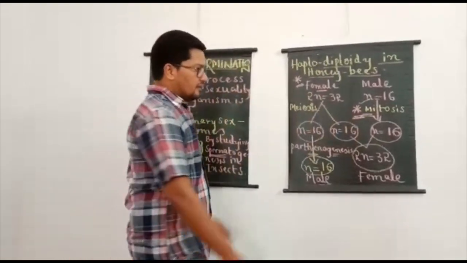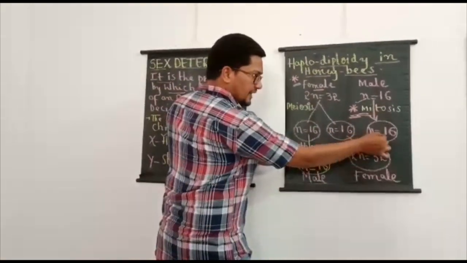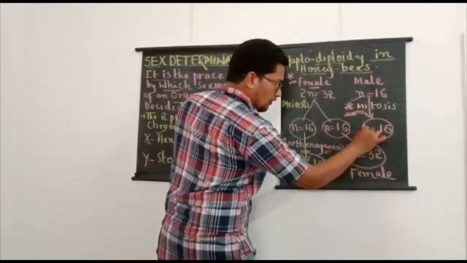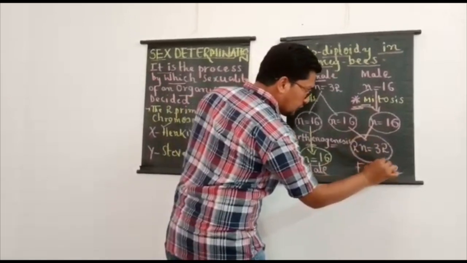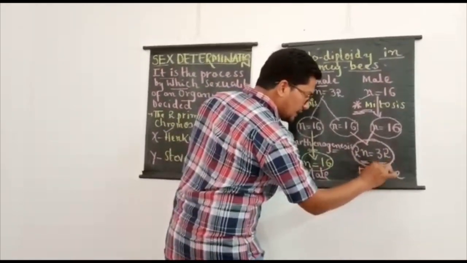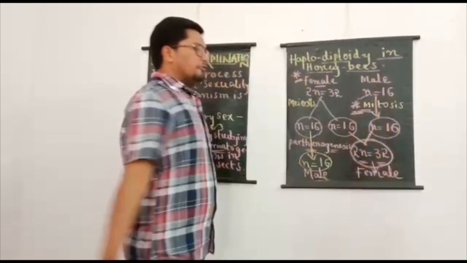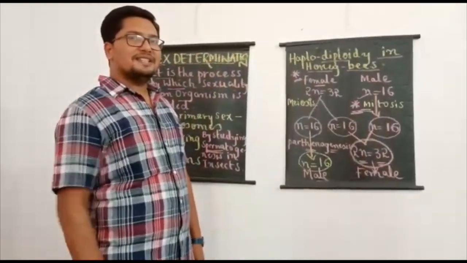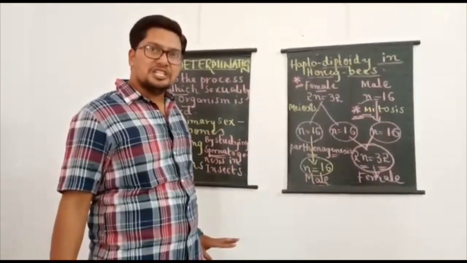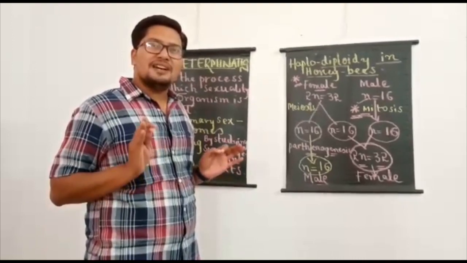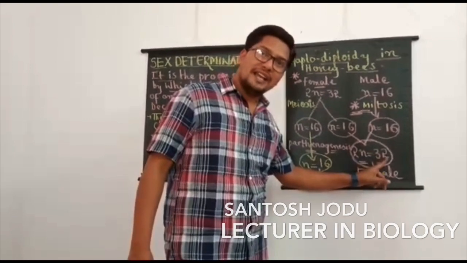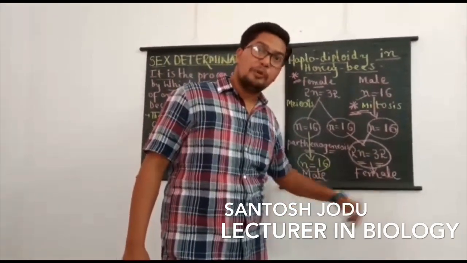Now you can see when this ovum is fertilized by the sperm, what is formed? The zygote is formed, and the zygote, once again, 2n equals 32, and zygotes always develop into what? Female honeybees. So with this it is very clear. Here I said female honeybees are diploid in nature. Why? Female honeybees are produced from the fertilized eggs. That's why they are diploid in nature.